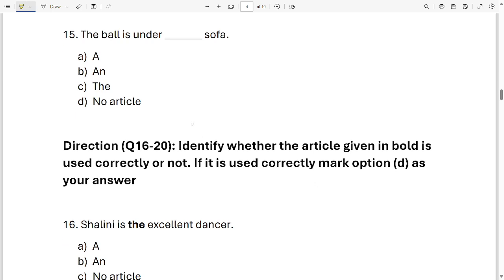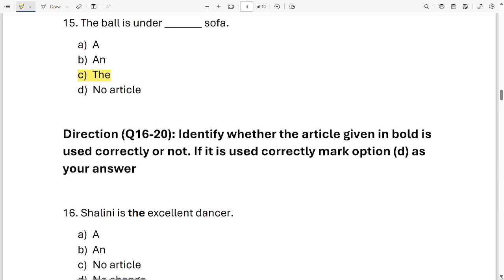The ball is under dash sofa. A, the, or no article required? Which word will come over here? Look at your option. Look at your sentence. Which word will come over here? It's easy. I know you'll be able to do it. And you got the right answer. The ball is under the sofa. Option C.